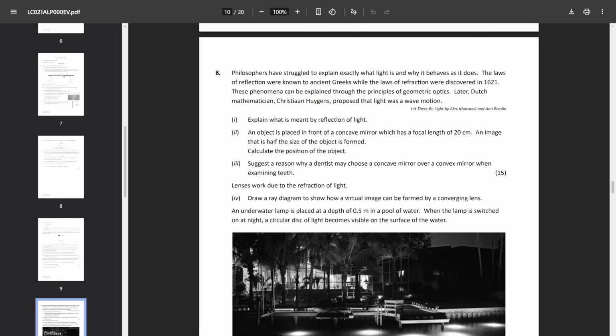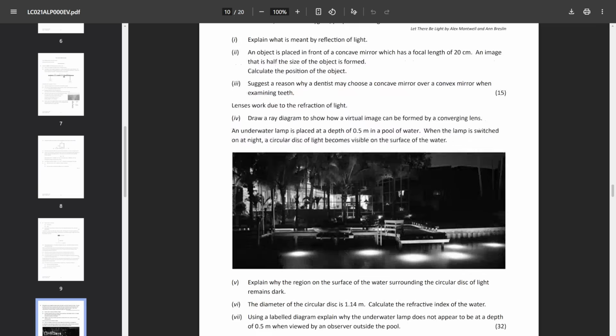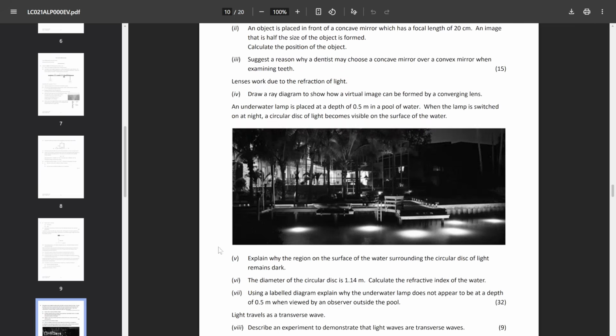So actually 15 really easy marks for most of my students. And then a Snell's window type of affair, which is fairly okay. It's a pretty standard question, though part 5 might have required a bit of thinking. But the rest of the parts were really quite manageable.